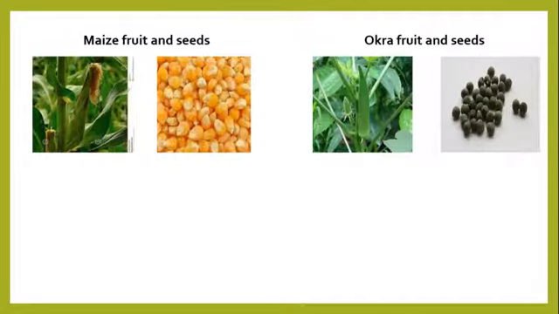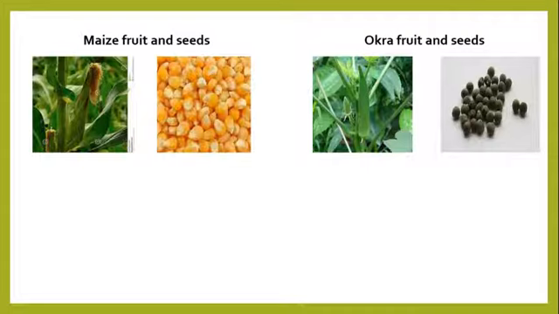Let's look at okra. On your left is okra fruit, and on the right are the seeds formed after the okra fruit matures and dries. So take note of the pictures.